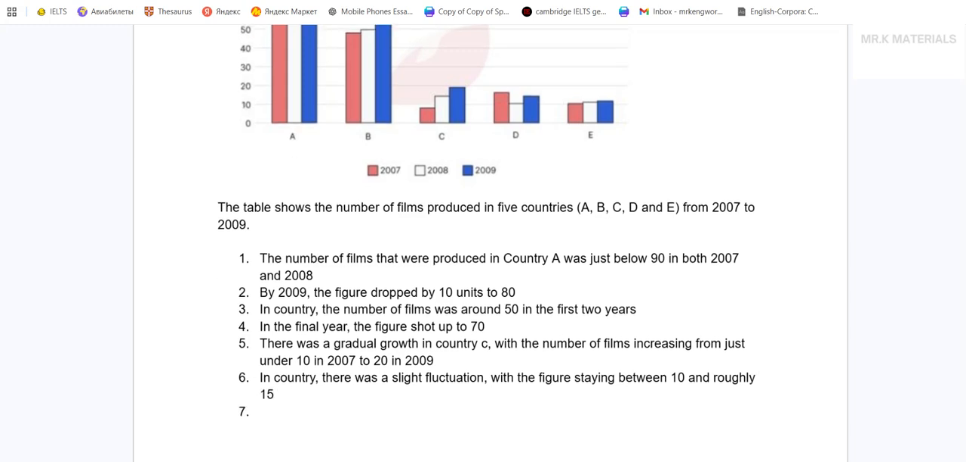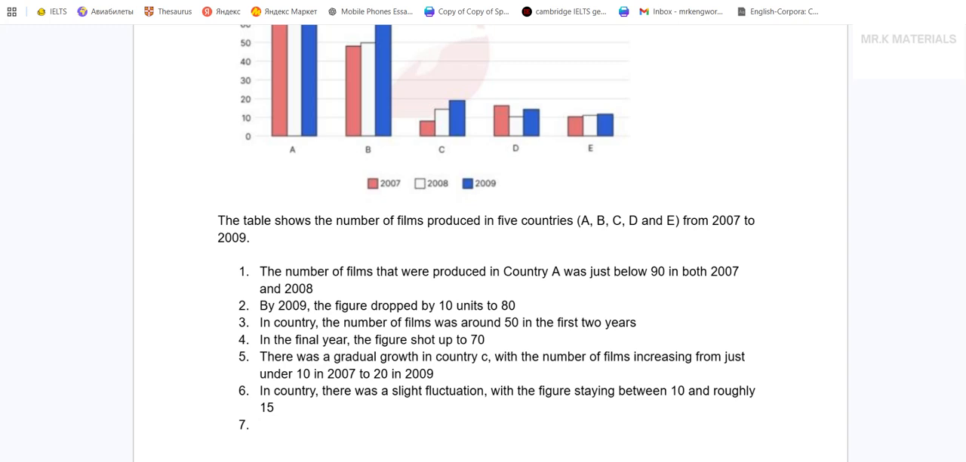Okay, country E, it just hovered around 10 here. It's number of films. Here I'm going to use a reduced relative clause. Don't use it if you don't understand it. I'm going to say produced. If you don't understand what happened here, don't use it. Keep using a relative clause, no problem. Produced in country.